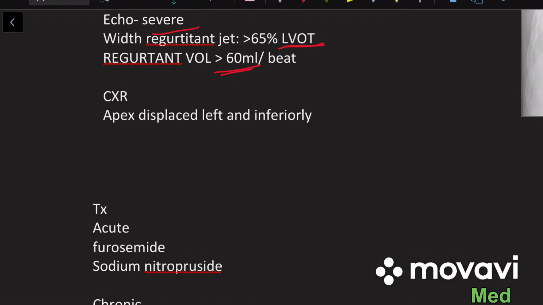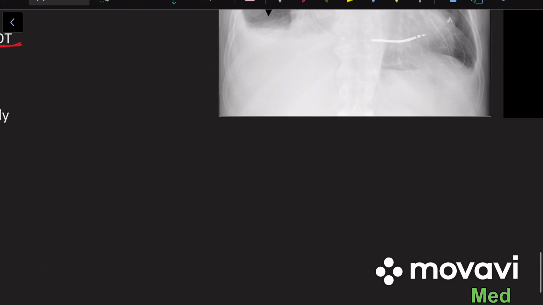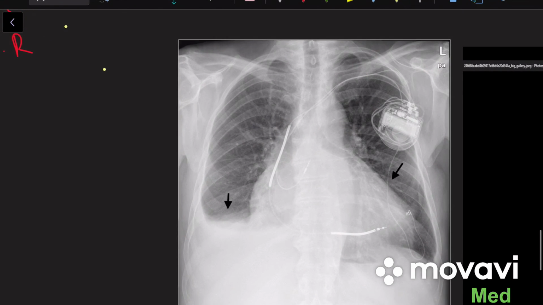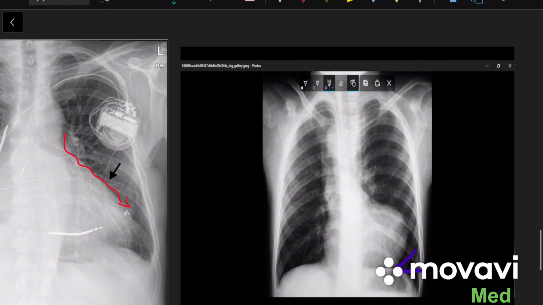Then on chest X-ray we can see the apex displaced left and inferiorly, which means there is left ventricular hypertrophy. Here you can see the left ventricular apex, or the cardiac apex, points inferiorly and laterally. But in case of right ventricular hypertrophy, usually the apex points upward and laterally.